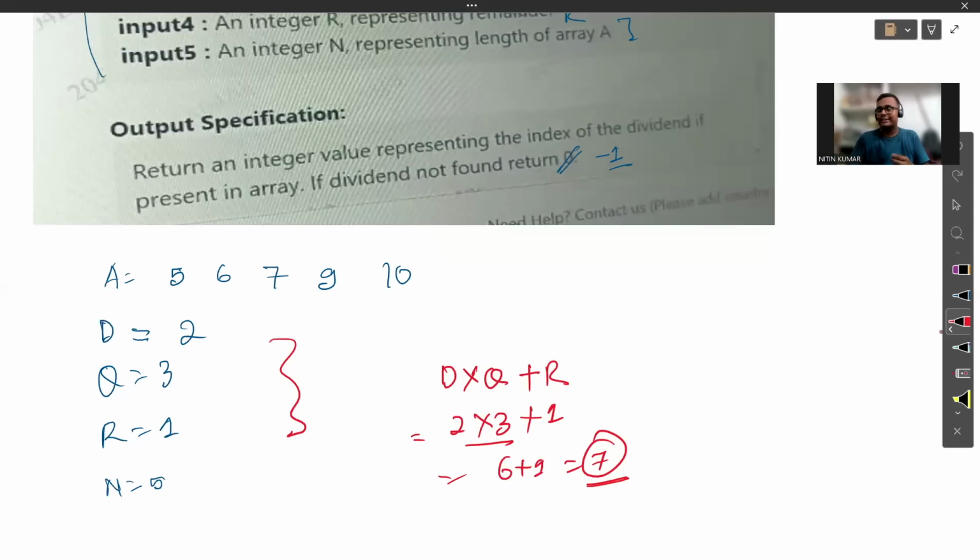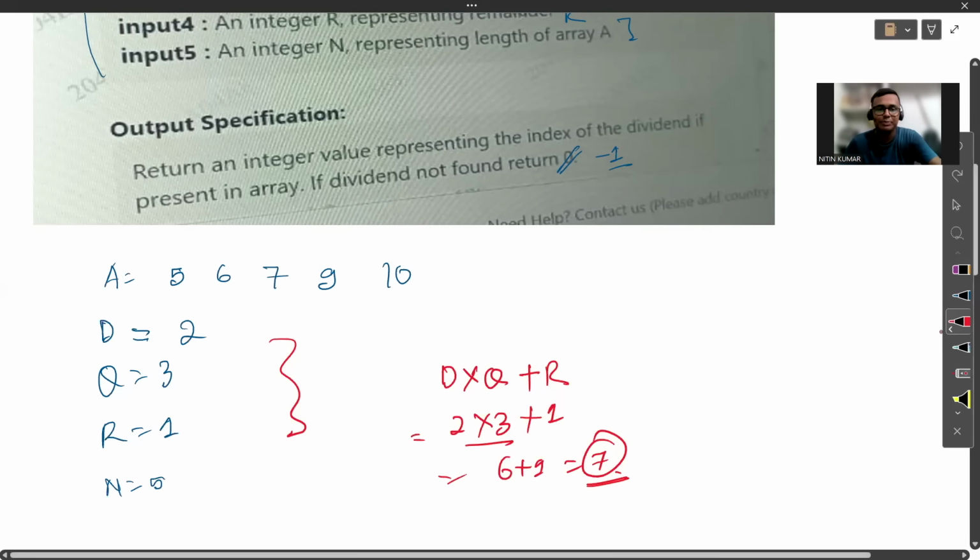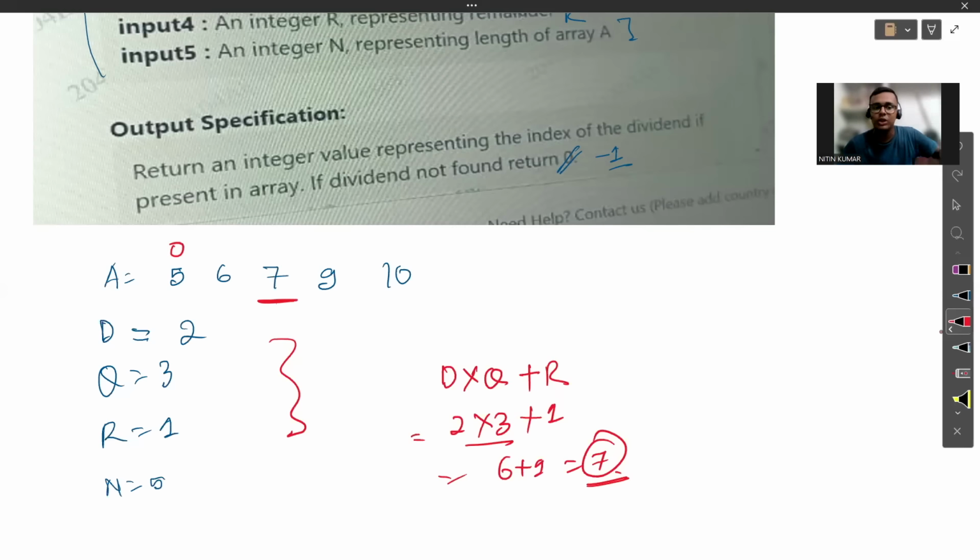Now we got the dividend as 7. What will be our task? We know what the dividend is in this particular problem. We just have to find whether this 7 is present in this array or not. It is present. Where is it present? If we consider the very first index of the array as 0, then the second will be 1, the third will be 2. So we found the 7 at index number 2. What will be the output of it? The output will be 2. That means at index 2 of the array A, we found the dividend of this particular problem.